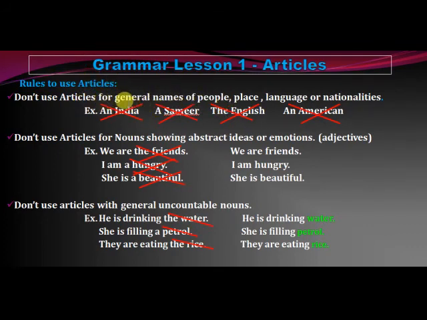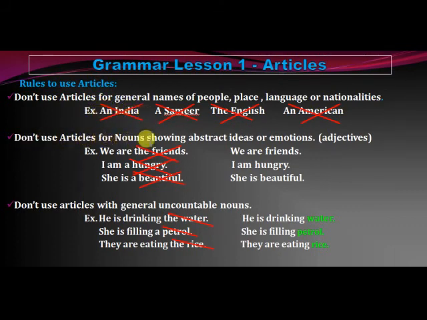A place where the articles cannot be used, or the nouns where the articles cannot be used, is also known as zero articles. For example, an India is not going to happen, a Samir, the English, and American. In such cases, you cannot use any articles, whether they are singular or plural. You cannot use a, an, and the here. So this place is known as the place where no articles are used, also known as zero articles.